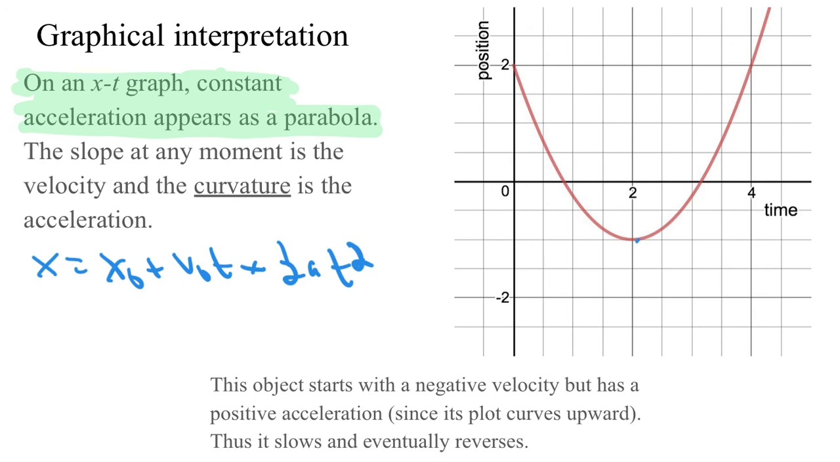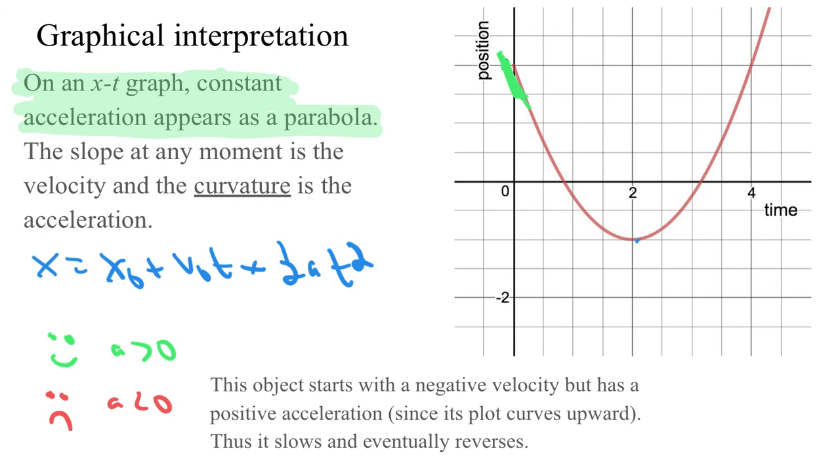This particular object starts with a negative velocity because, as we can see, the slope right around here is negative, but has a positive acceleration since the plot is curving upward. And we can find that usefully too: if the graph is a smiley graph, then the acceleration is positive because positive people smile. And if the graph is a frown, then the acceleration is negative in that region because negative people frown. It's a dumb mnemonic, but it works to help you remember.